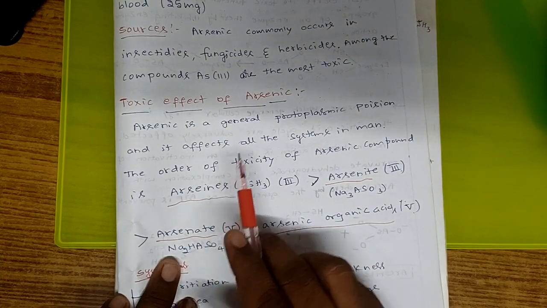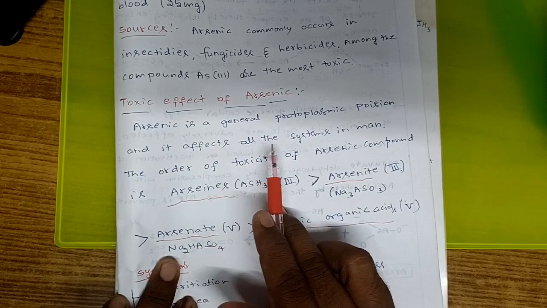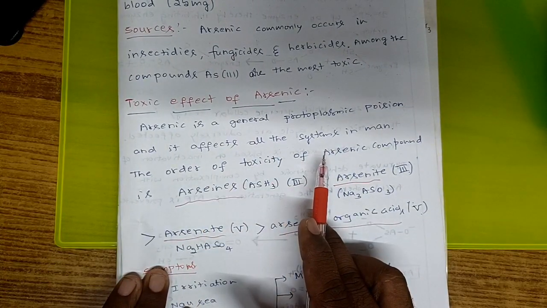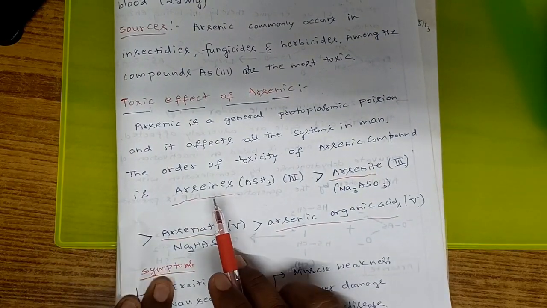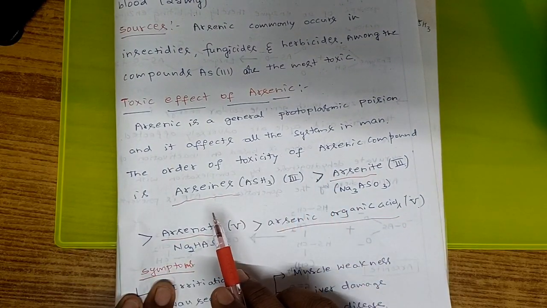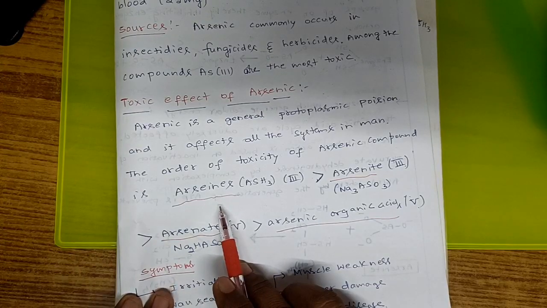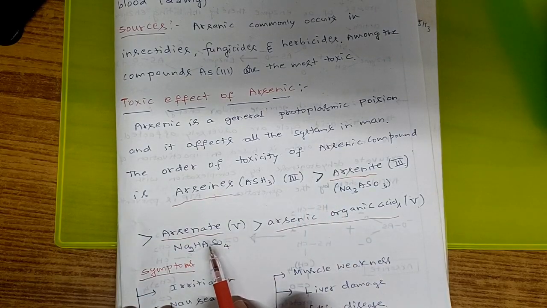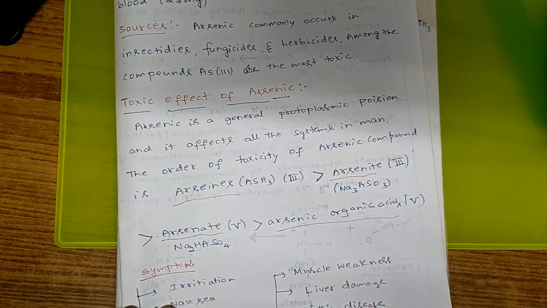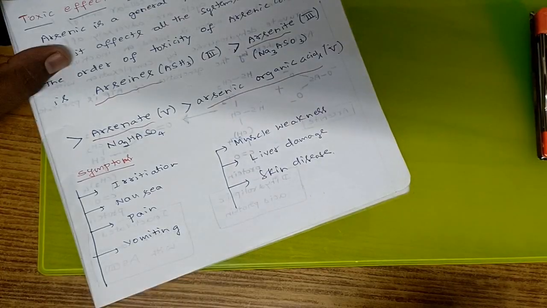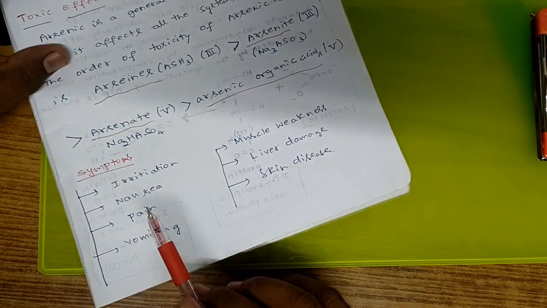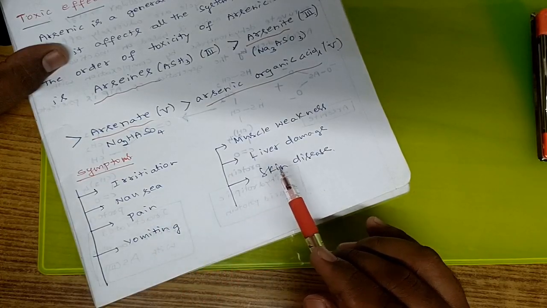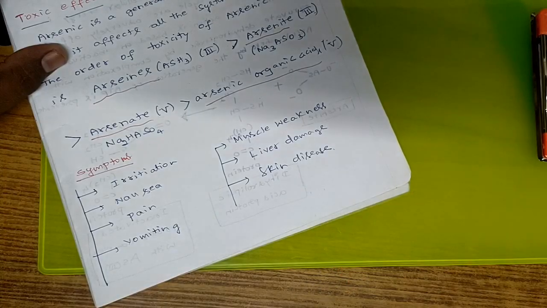Toxic effects of arsenic. Arsenic is a general protoplasmic poison and it affects all the systems in man. The order of toxicity of arsenic compounds is: arsines are more toxic compared to arsenite, then arsenate, then organic arsenic acid. Symptoms of arsenic poisoning are irritation, nausea, pain, vomiting, muscle weakness, liver damage, and skin disease.